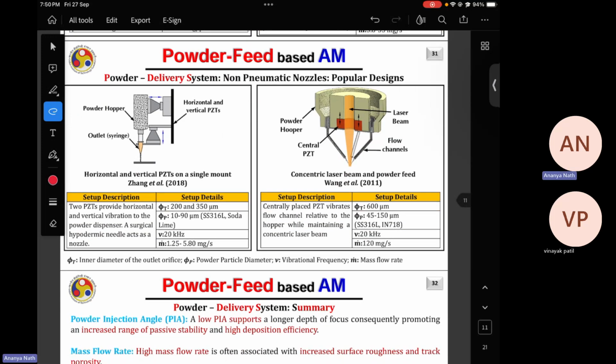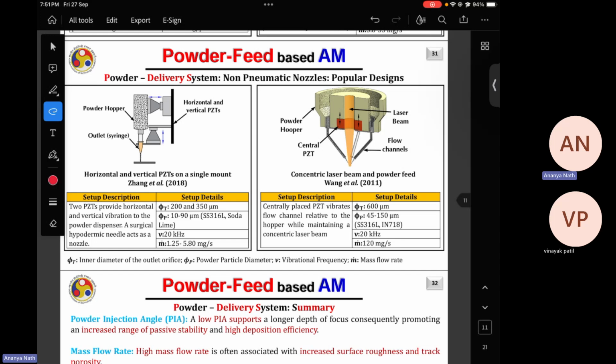There is another setup. Again, we are using the concept of piezoelectric material. In this case, you are using the setup of two piezoelectric materials. One is attached in the vertical position, one is attached in the horizontal position, and both are basically vibrating the nozzle. And whenever the powder particles need to come out, it will vibrate and they will come out from the nozzle.